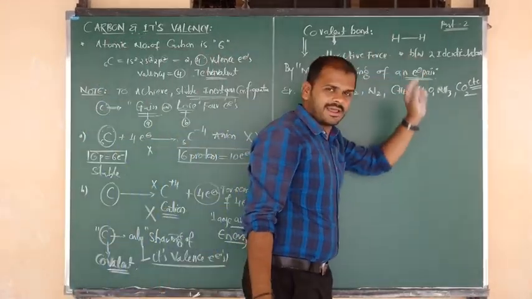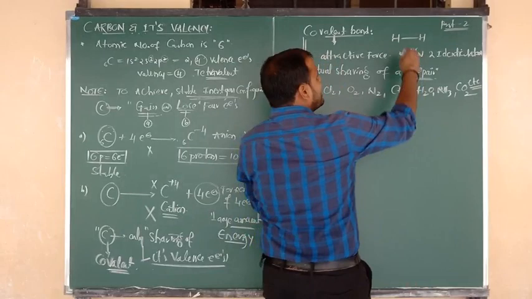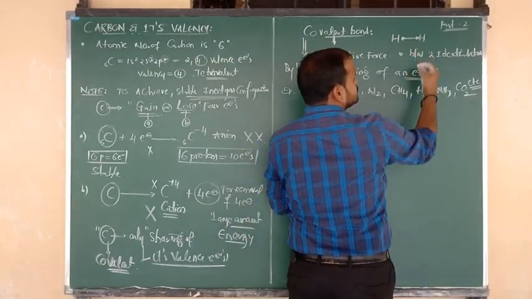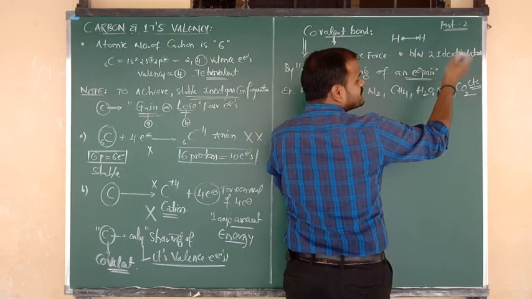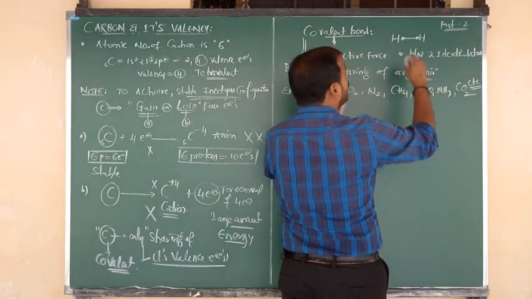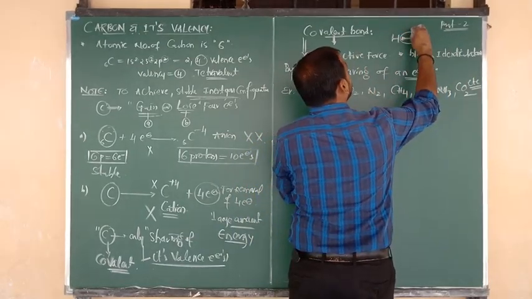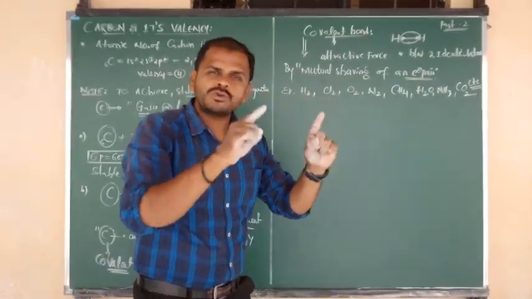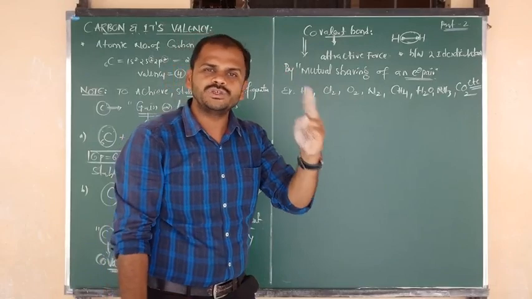Between two identical atoms, first hydrogen contributes 1 electron, second hydrogen contributes 1 electron. By the contribution of 1 electron by both, you get the formation of an electron pair. Electron pair means it should contain 2 electrons.